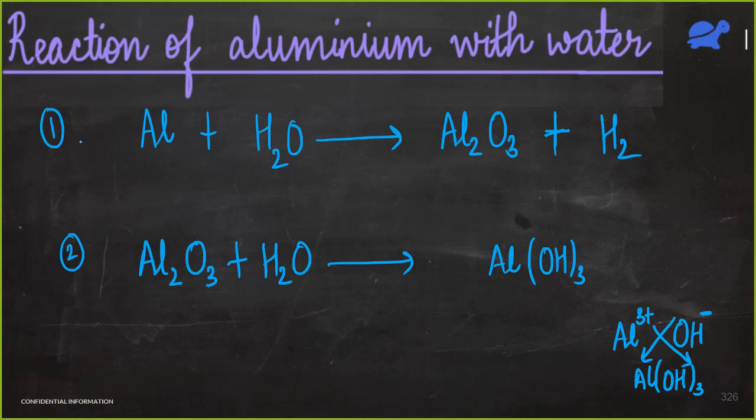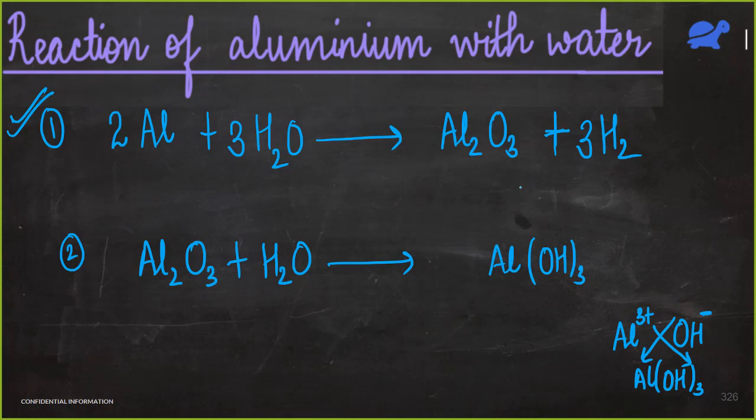Let's balance the first equation now. How will you balance it? Tell me the balanced equation, the first one. 2Al, then 3H2O and 3H2. Very good.